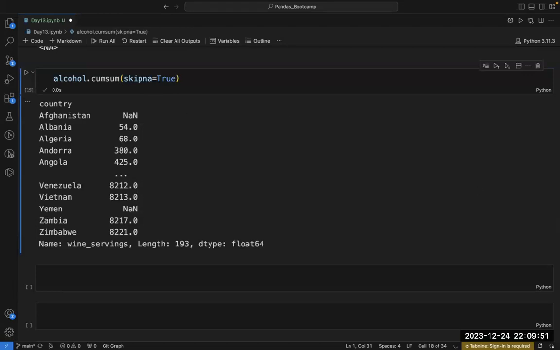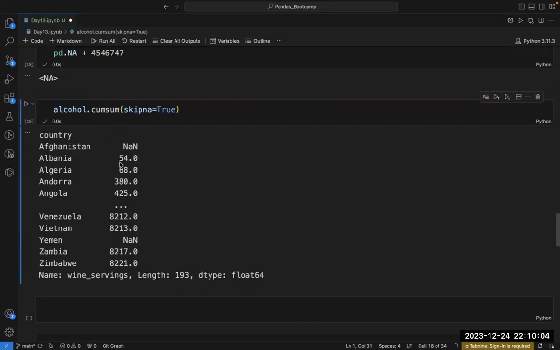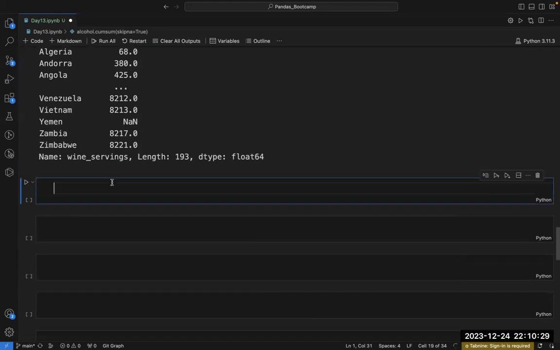If you make this parameter false, then you will get NaN for all the values, because when it is calculating the sum of the previous values, it is skipping the NaN values and not considering them during the summing operation. If you make the skipna parameter false, then it will start taking all the NaN values into consideration also. And if any NaN value comes in the sum, then your entire value will become NaN.